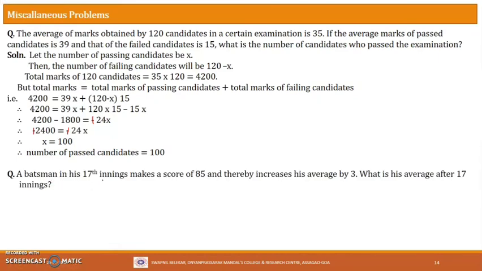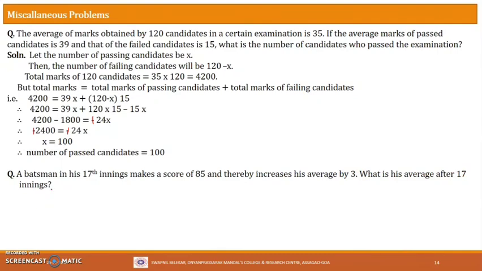A batsman in his 17th innings makes a score of 85 and thereby increases his average by 3. What is his average after 17 innings? All right, that means up to 16 innings some average run will be there, right? Now that average has increased by 3 after a score of 85 runs in the 17th innings. So what is asked is the average after 17 innings.